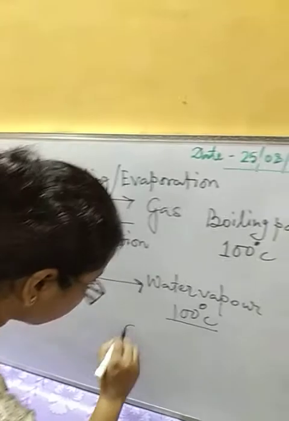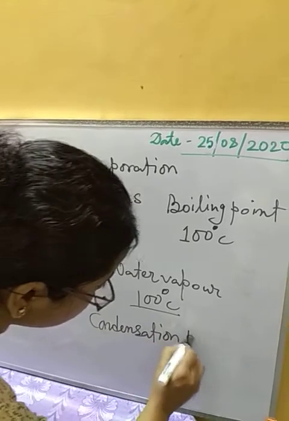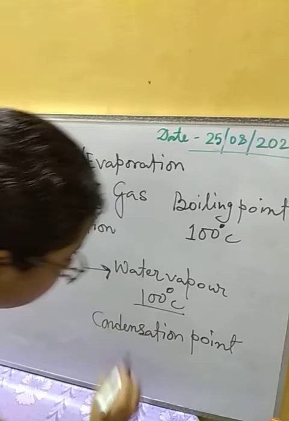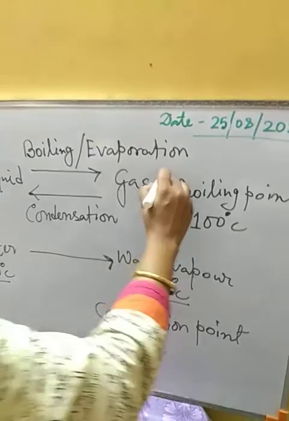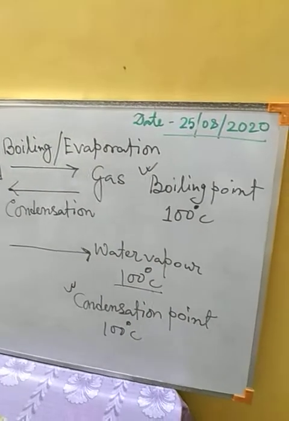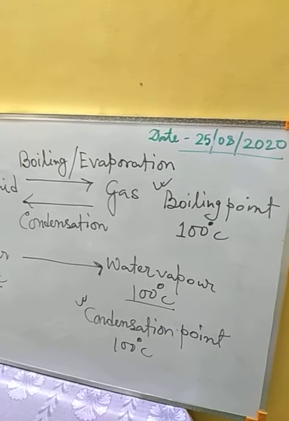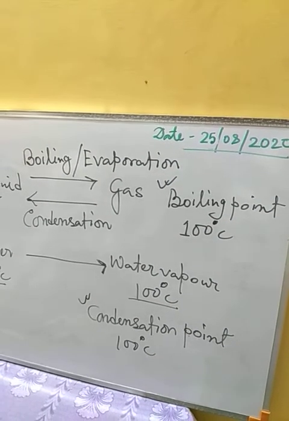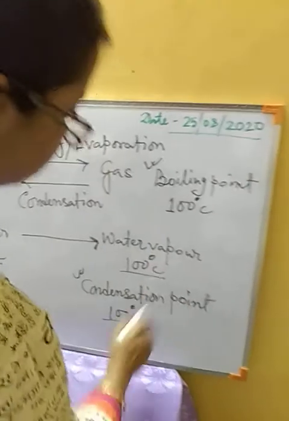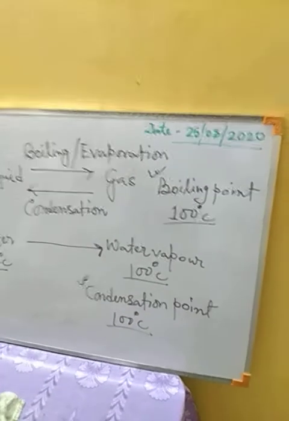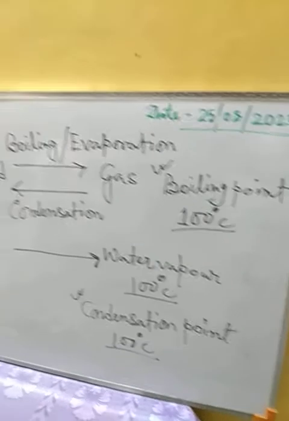So the condensation point is also 100 degree centigrade. It is easy to remember these two points, boiling point and condensation point, as these two processes are just opposite processes, reversible processes. So this temperature will be the same, 100 degree centigrade for both, for pure water.